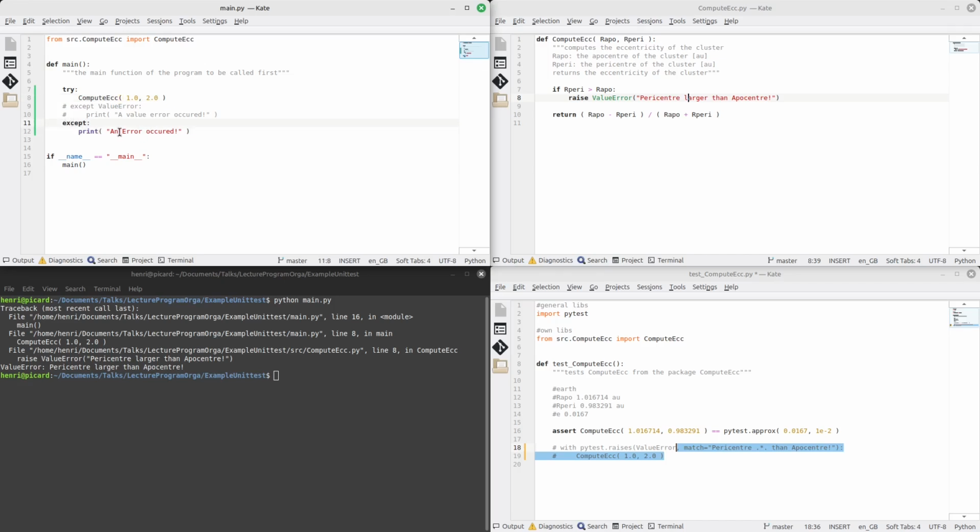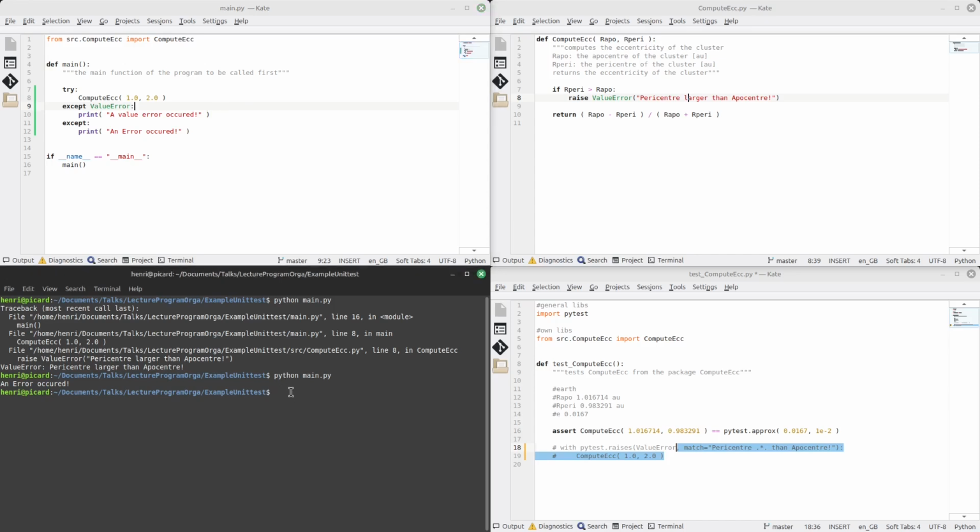In this case, it will print that an error occurred. So you can see here, it now doesn't crash the entire program, but it just does some error handling that we define. We can also define that we want to have a specific error handled a specific way, and we could even check for a specific error message, which I don't show in this short example.